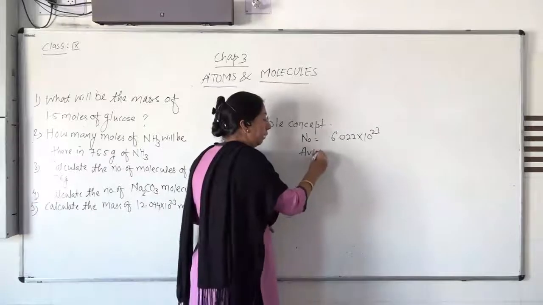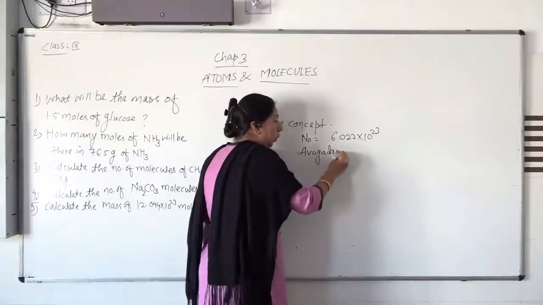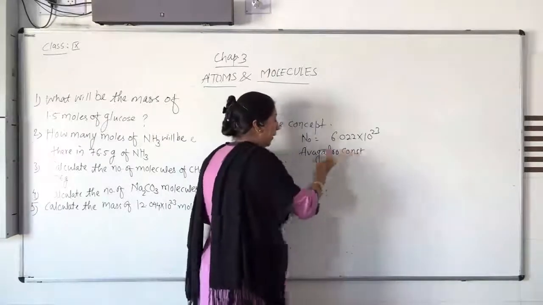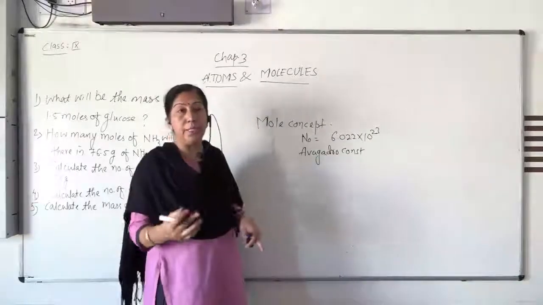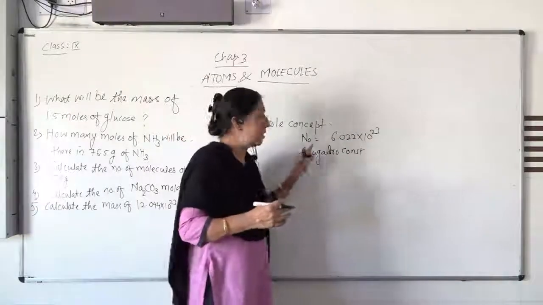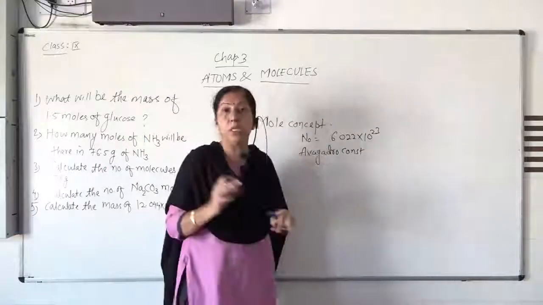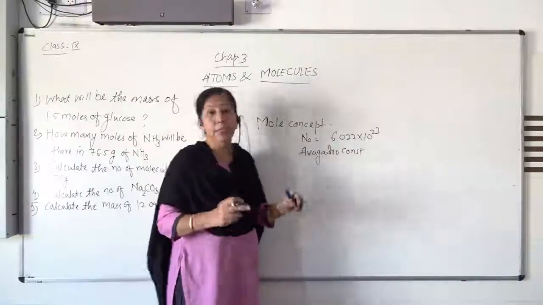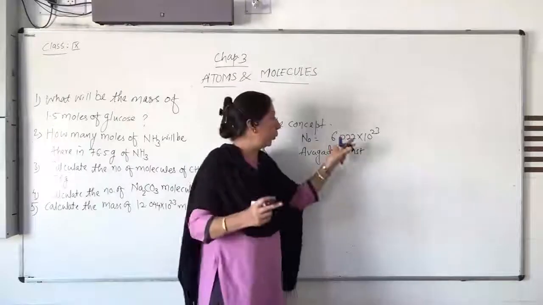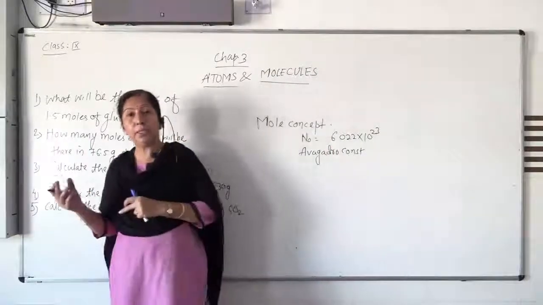Amedeo Avogadro, the scientist who first discovered it, gave one constant number, and its value is 6.022 × 10^23.